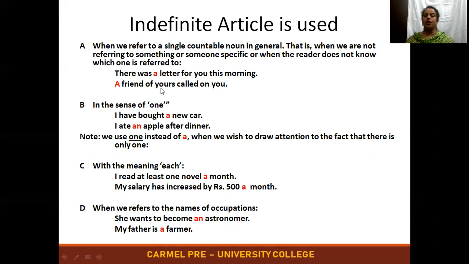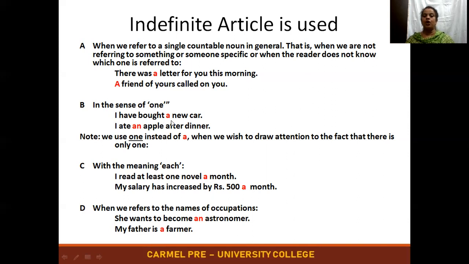Example: a friend of yours called on you. They're not telling the particular name of the friend or any other identity. Instead of saying one of your friends, they have used a friend of yours called on you. So it should be a countable noun and it should not be any particular one. Okay. Second is in the sense of one.